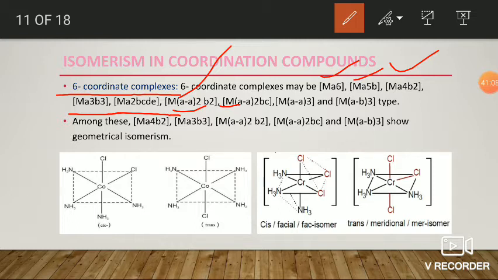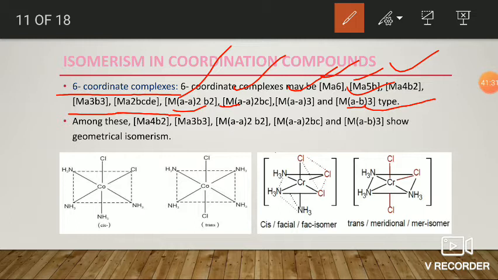Okay, or it may be M(AA)2BC type, or it may be M(AA)3, or it may be M(AB) taken thrice. Here AB is an unsymmetrical bidentate ligand where the two donor atoms are different types.